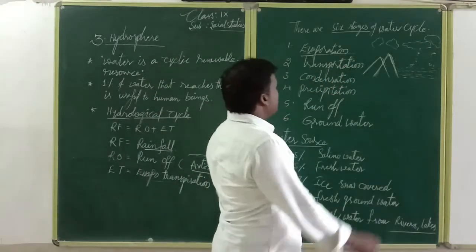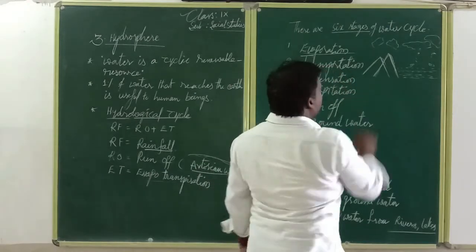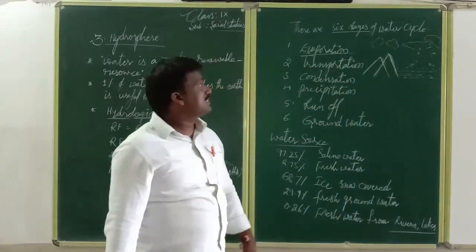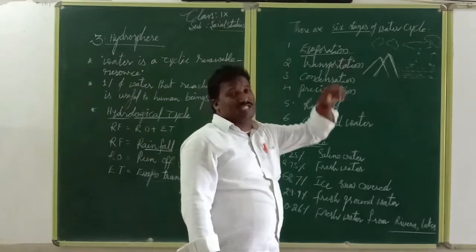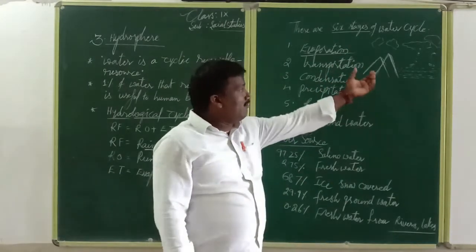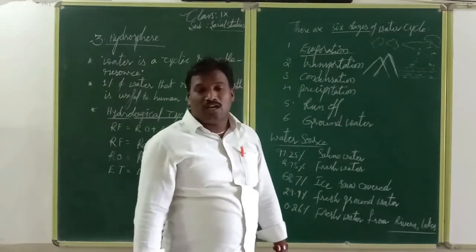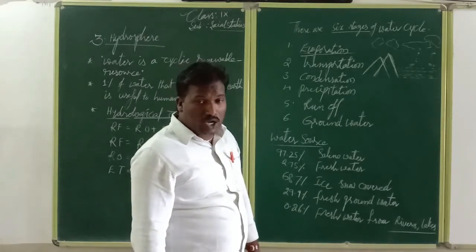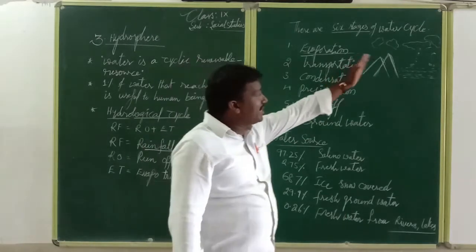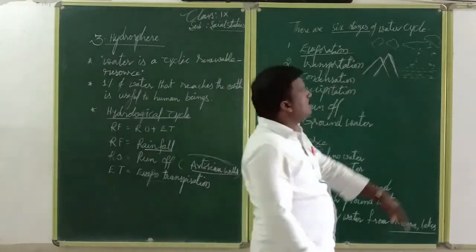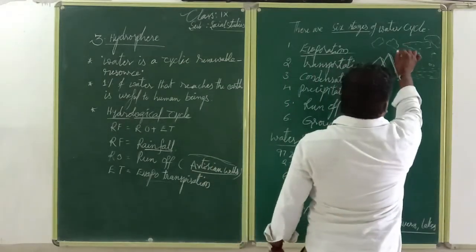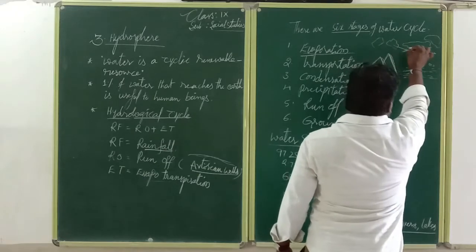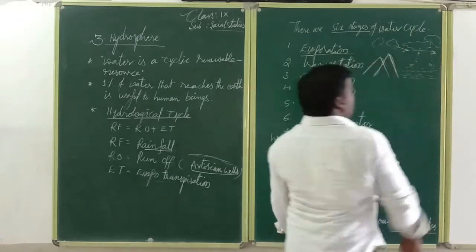What is transportation? The second stage is transportation. After evaporation comes cloud creation. The clouds automatically move through the wind from one direction to another direction, from here to here.